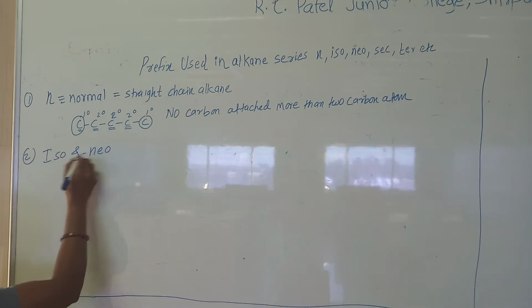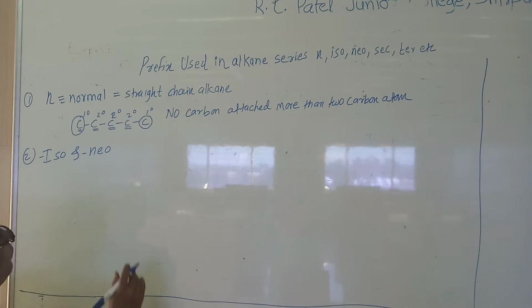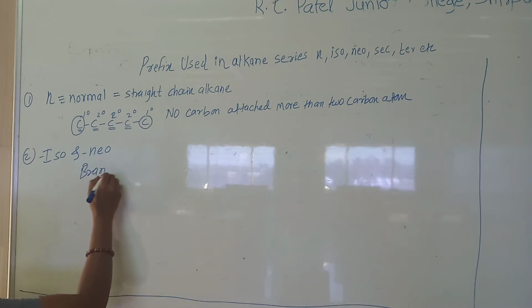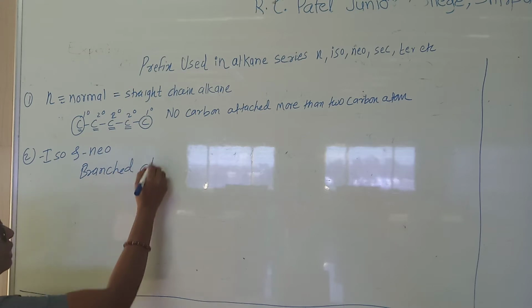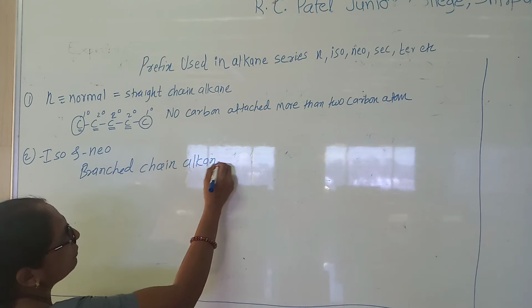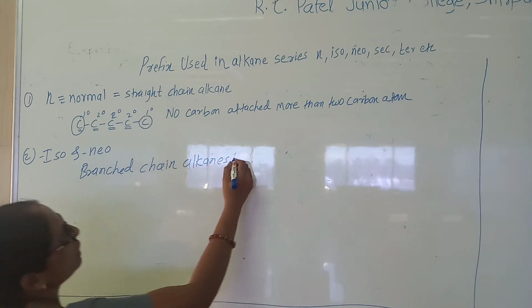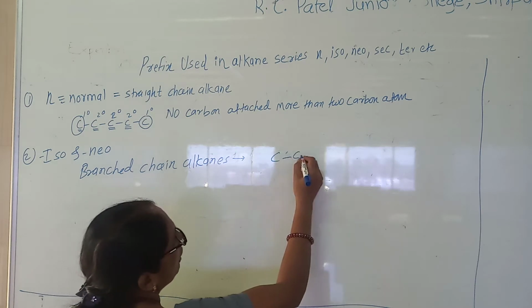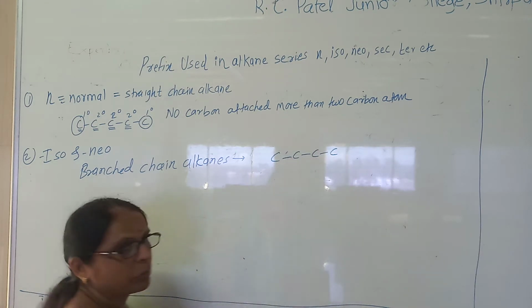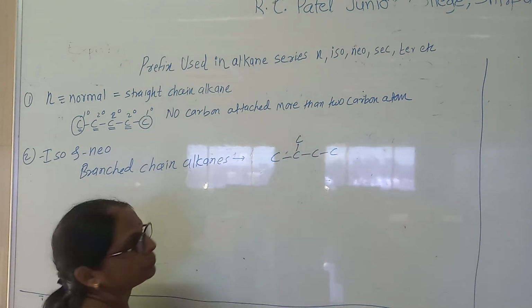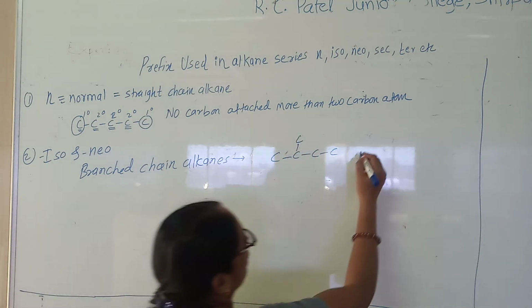When do we use iso and when do we use neo? For these we consider branched chain alkanes. What are branched chain alkanes? Branched chain alkanes are the alkanes in which at least one carbon is attached to more than 2 carbon atoms.